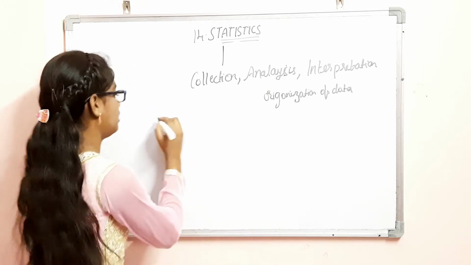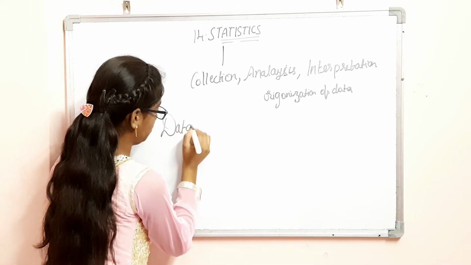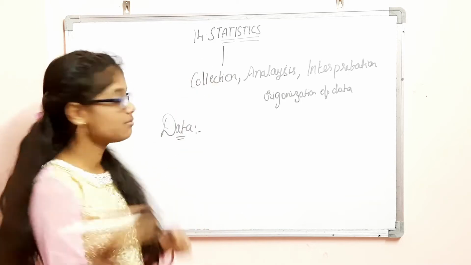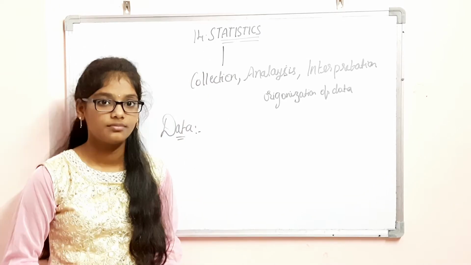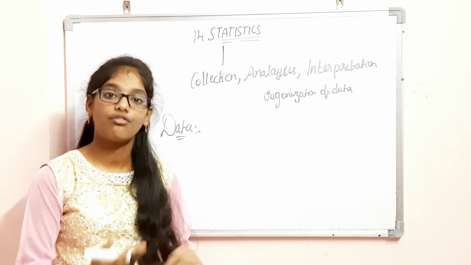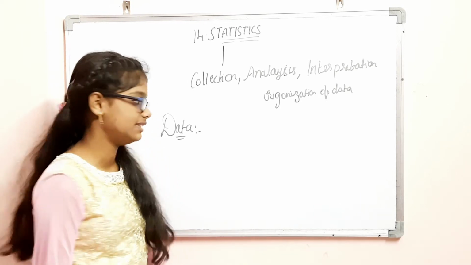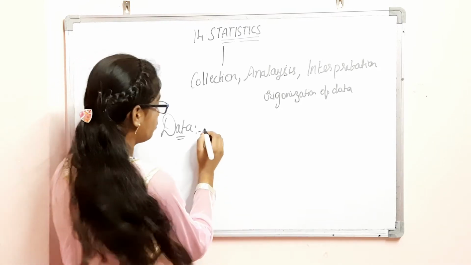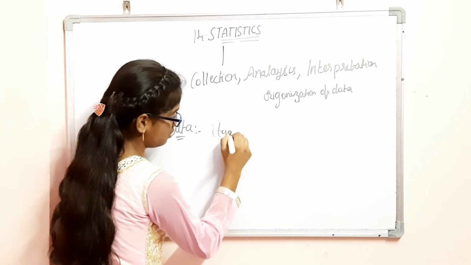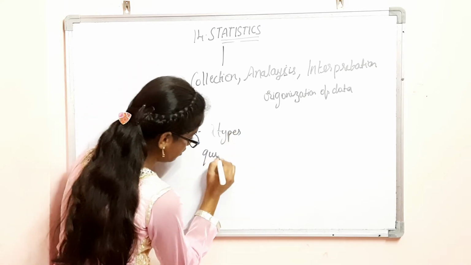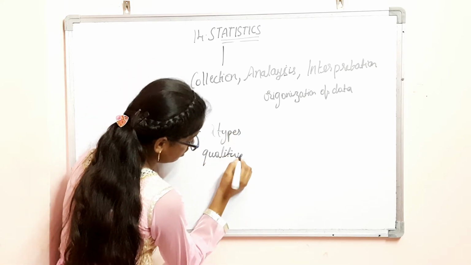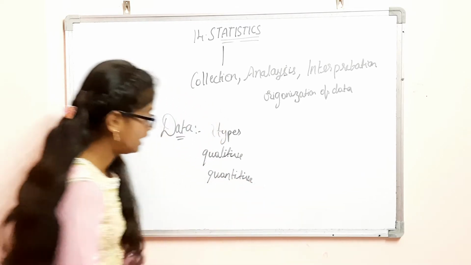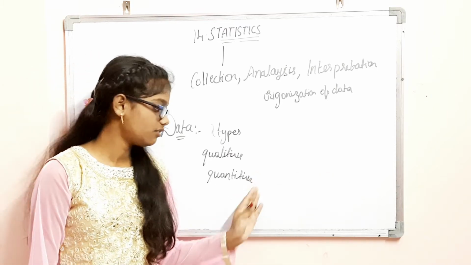What do you mean by data? We use this term in this chapter many times. So, what do you mean by data? Data means collection of facts, observations, measurements, like that. After this, the data is also of two types, qualitative and quantitative.